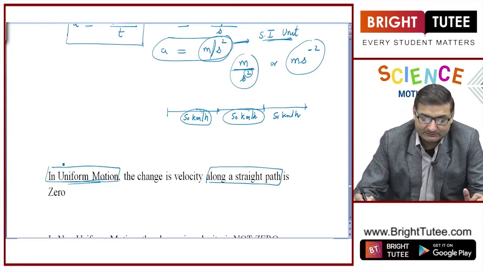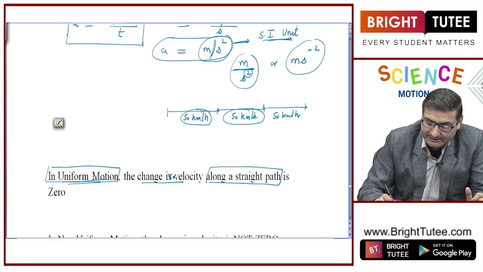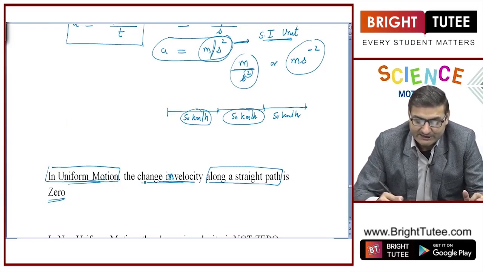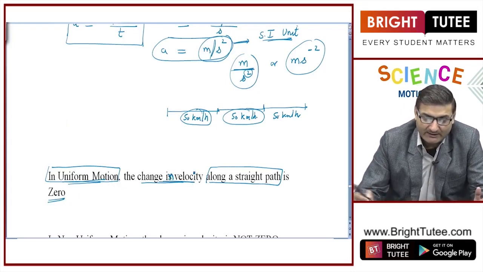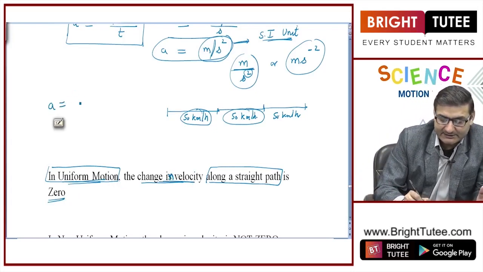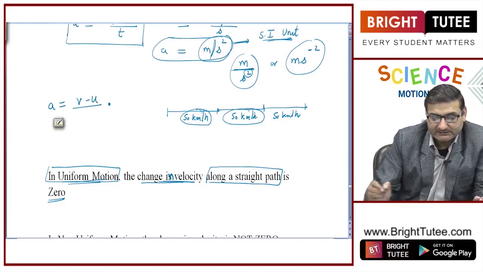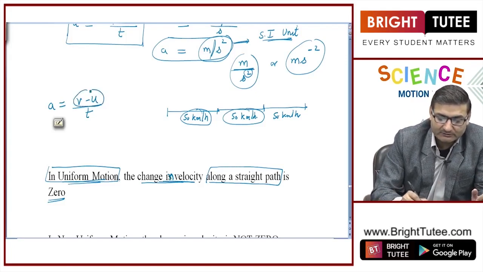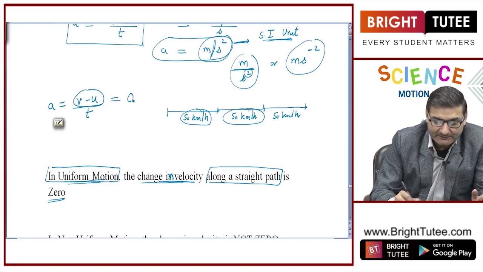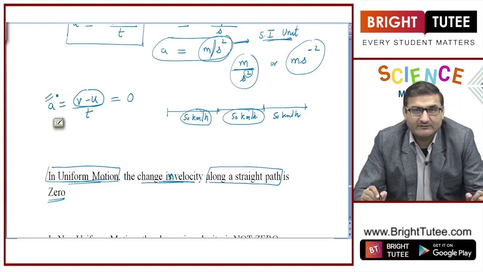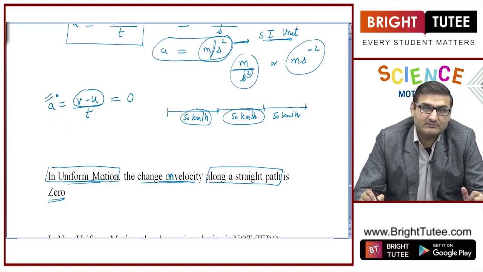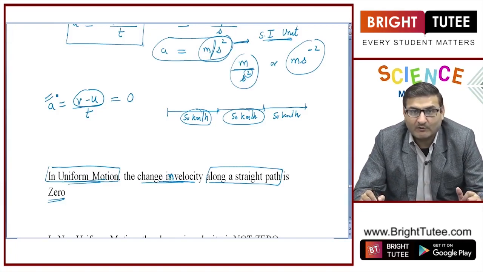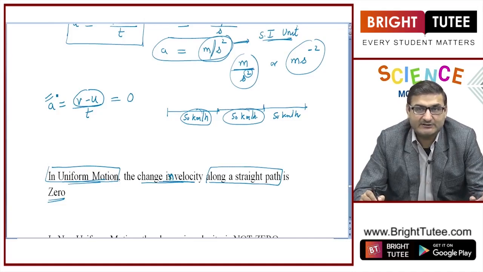Then we saw that the change in velocity will be 0, and if acceleration is final velocity minus initial velocity divided by time taken, and this change in velocity is 0, that means the acceleration of the body is also 0. So the body is not showing any accelerated motion.